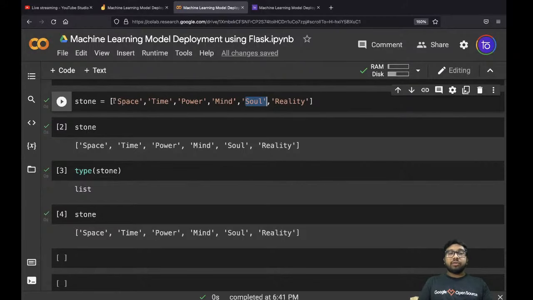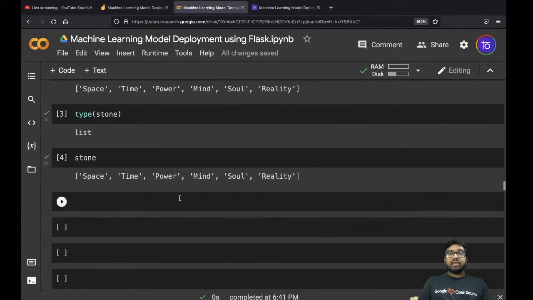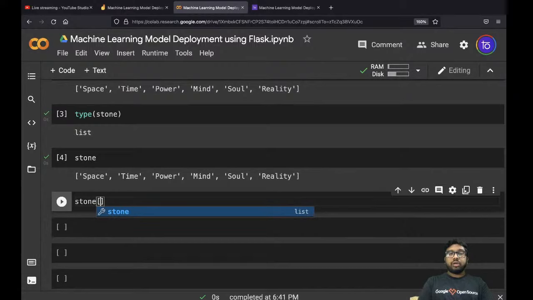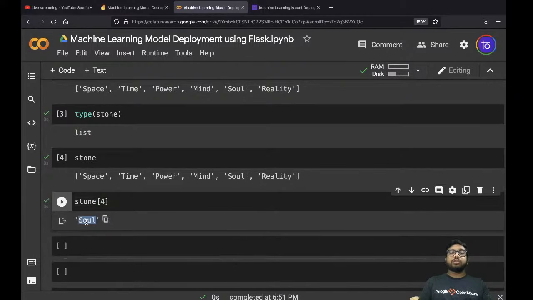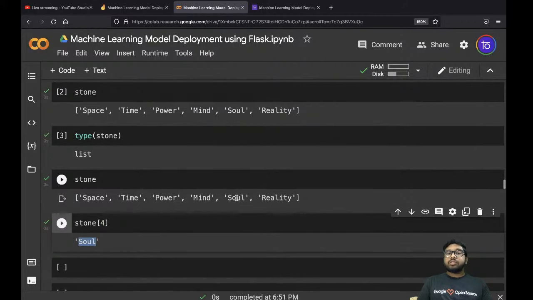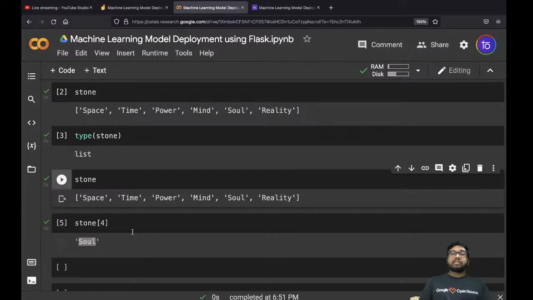So the ID for this will be 0, for this 1, for this 2, for this 3, for this 4, and this will be 5. So if I say in this list stone and which ID? 4. Let me run this and you are going to find soulstone over here. This is the value. That means soulstone holds the index value as 4.